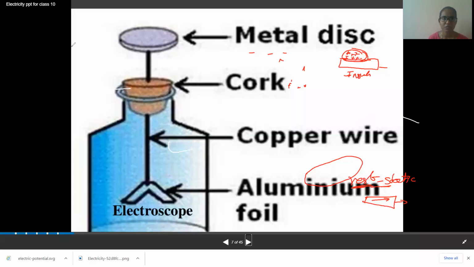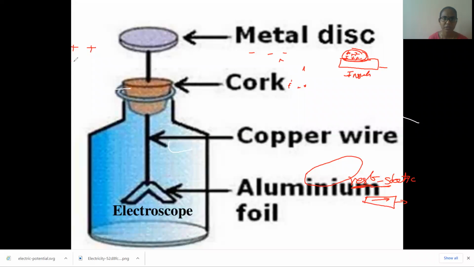So here, a positive charge and one more positive charge, or a negative charge and one more negative charge, will repel. And a positive charge with a negative charge, unlike charges, will attract each other.